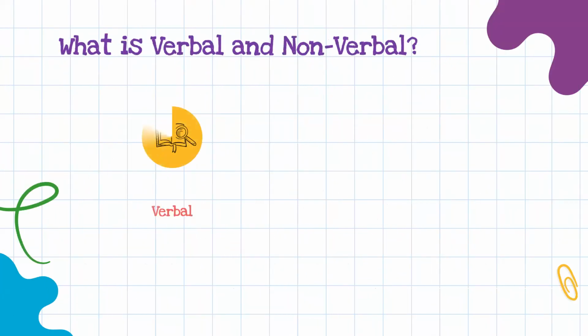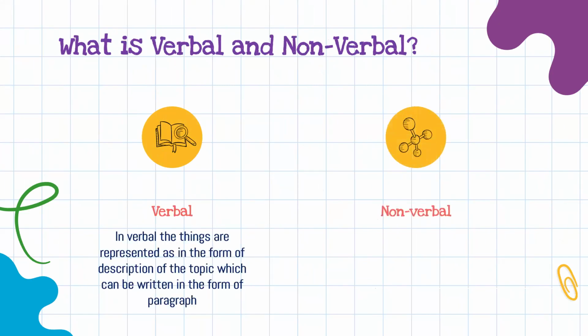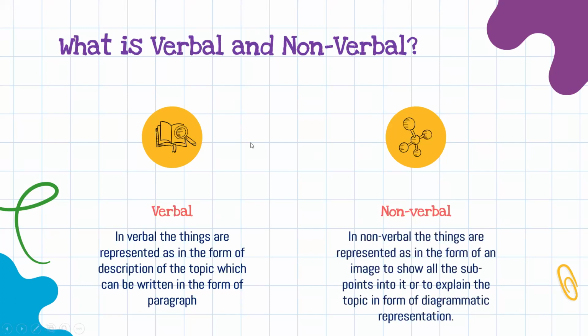So first we will see what is verbal to non-verbal. In verbal, the things are represented in the form of description of the topic, which can be written in the form of paragraph. That means the information will be provided to you in a paragraph format. And in non-verbal, the information will be provided to you in a diagrammatic form.